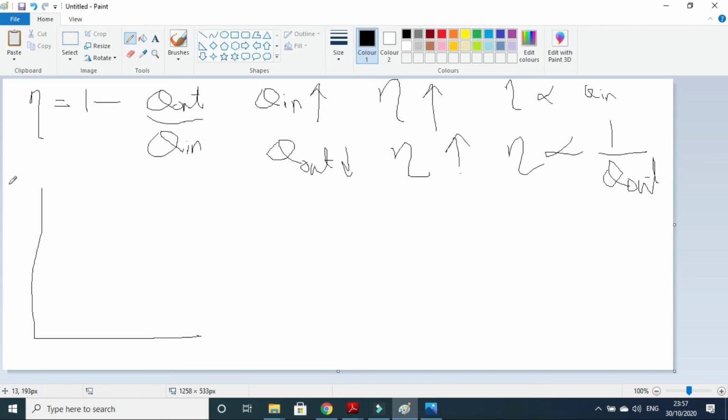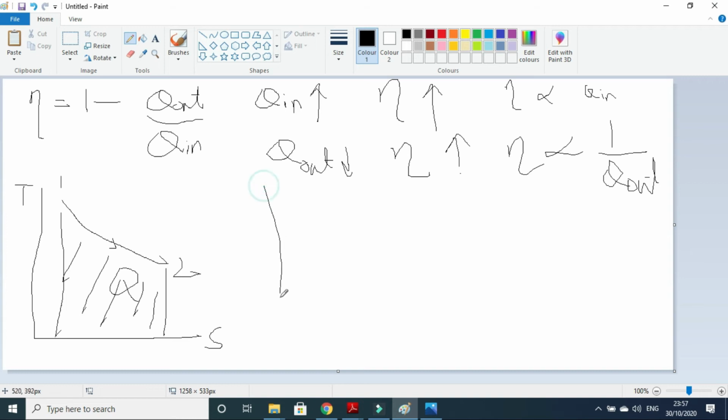Secondly, if we have a TS diagram, so if you recall the thermodynamics, the area under the TS diagram is, let's suppose this is 1 to 2. So area under the TS diagram is the heat transfer. You can recall and go through the Cengel book and you can see the confirmation of this. So if you have, let's suppose, two graphs, two processes, TS.